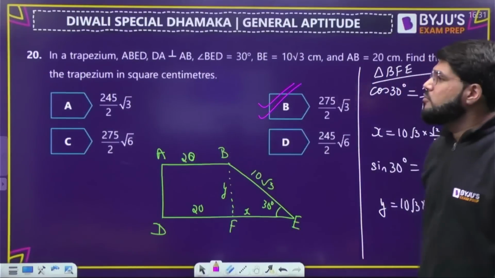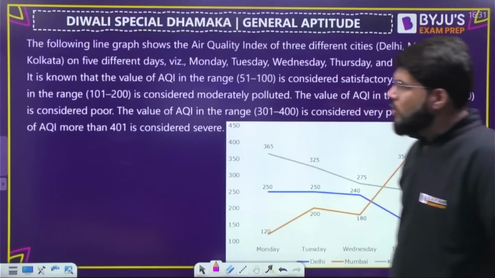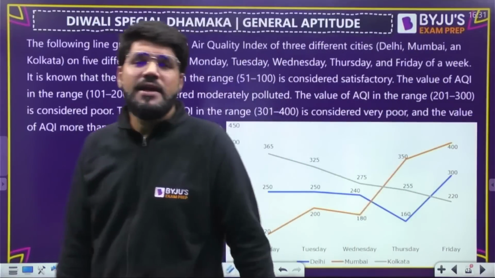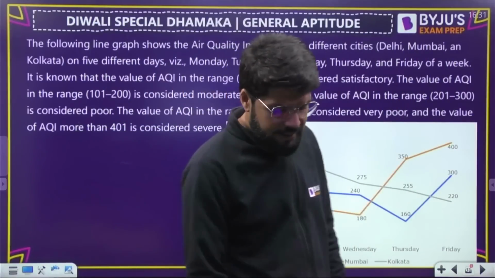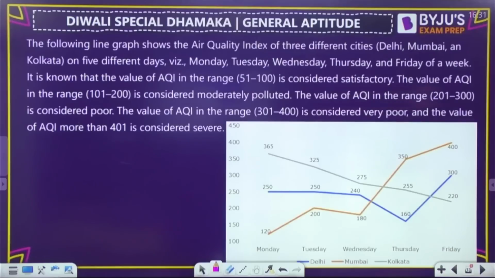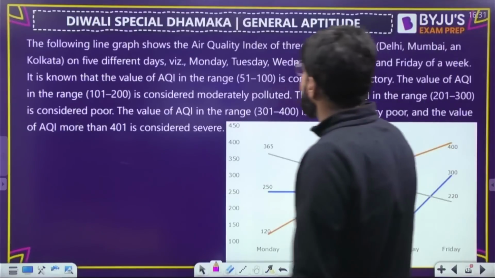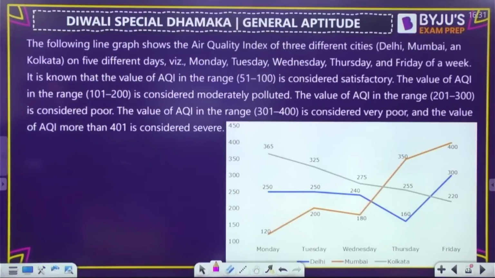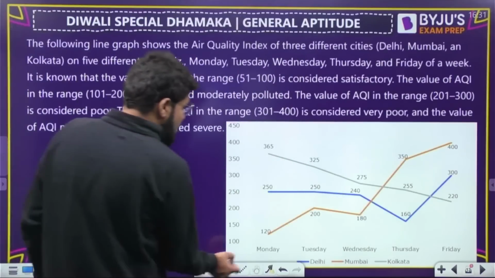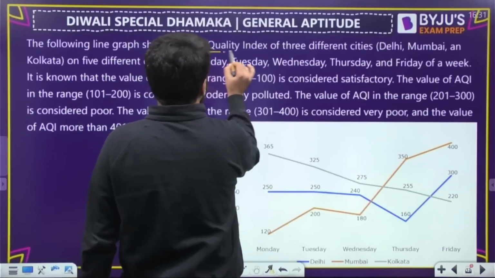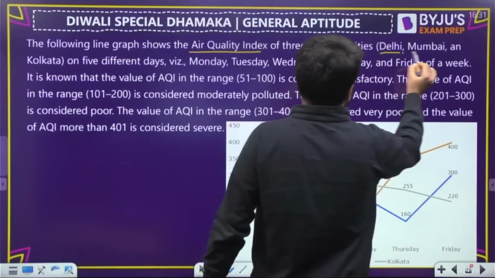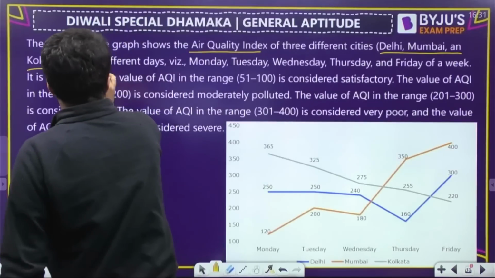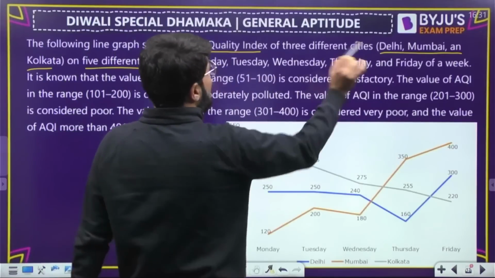Next question, moving here, 21. Now moving on towards the next important areas, DI, data interpretation, numerical reasoning, basically. The following line graph shows the air quality index, that is AQI, of 3 different cities, Delhi, Mumbai, Kolkata, on 5 different days. They're talking about AQI, 3 different cities, Delhi, Bombay and Kolkata, on 5 different days, Monday to Friday of a week.